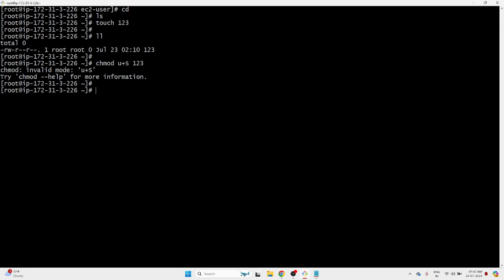Let's see. We can't assign with this format. We can assign with normal commands. Let's say, if you remember, last time I gave only three, now I give four because the first one is for special permission. Remaining all are file permissions. Remaining all are file permissions means for user it will be read, for group it will be write, for others also it will be write. Currently the same permissions. Let's change it.